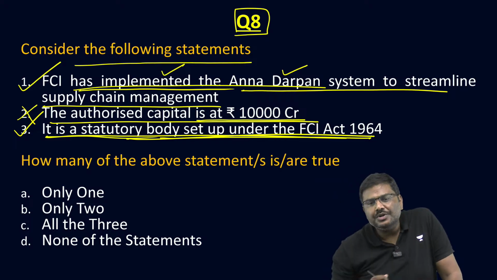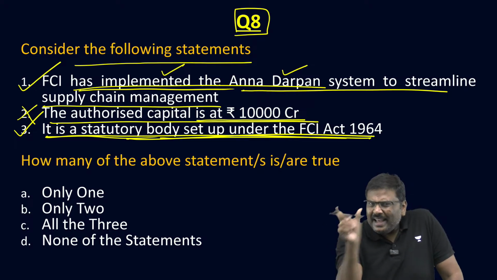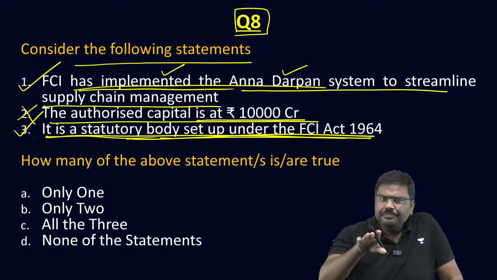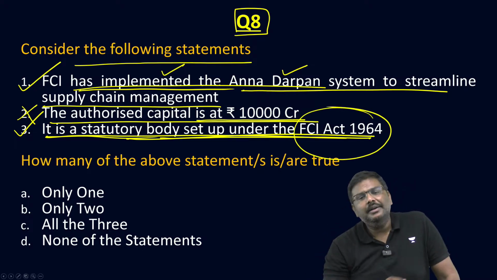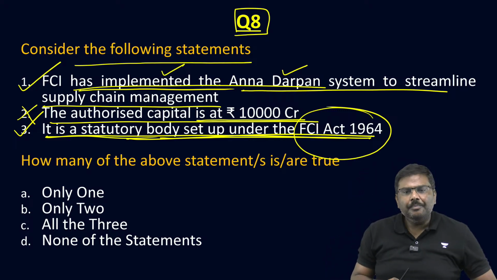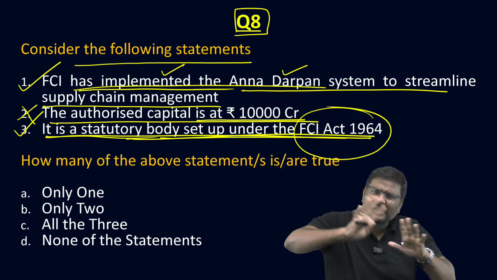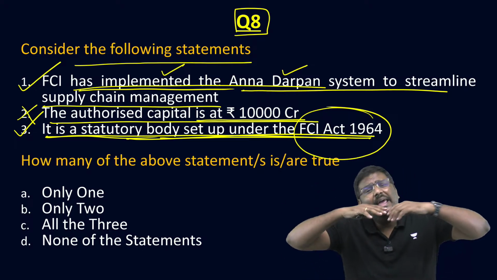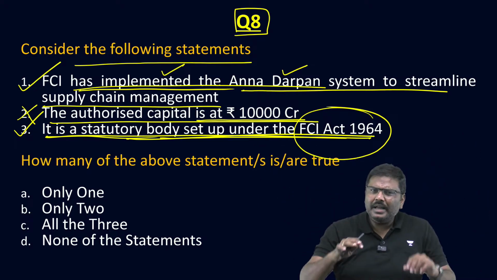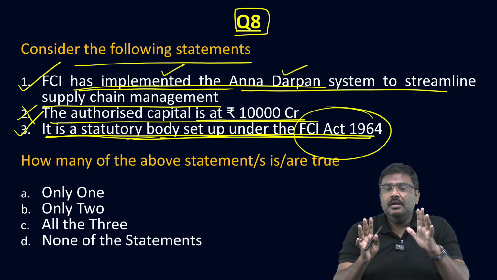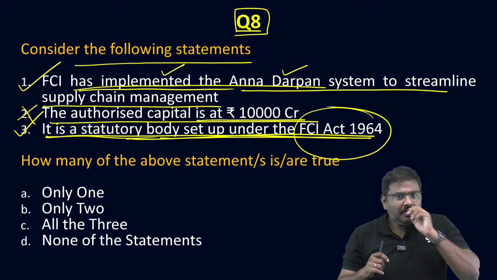Now, let me ask you one more question. Can you name any other authority which is again important, related to agriculture, which was set up in the same time period? Let me know. Can you name any other authority? This is how you connect the dots. Easier to remember. Rather than memorizing everything independently, easier to remember. Anybody can name another authority which is very important, which was set up in the same duration? Let me know.